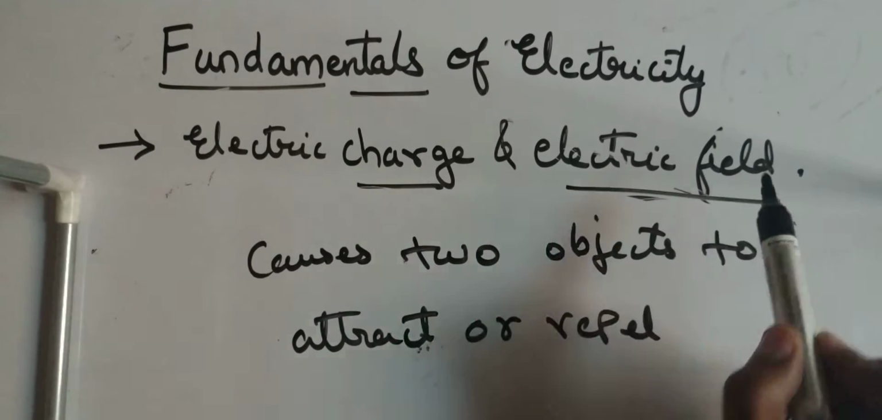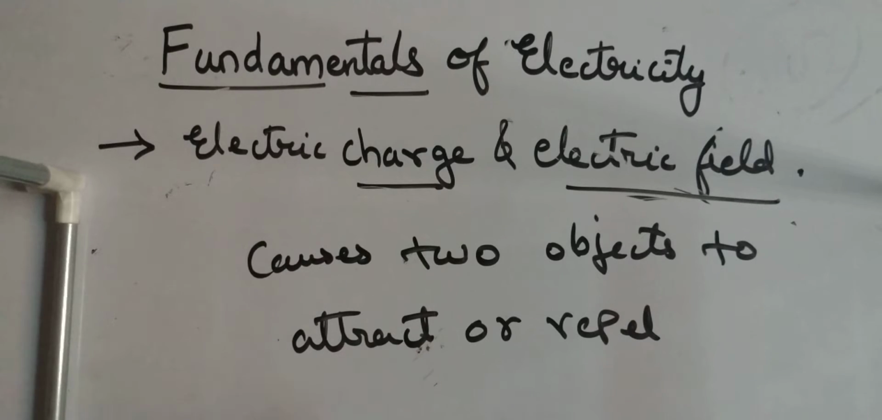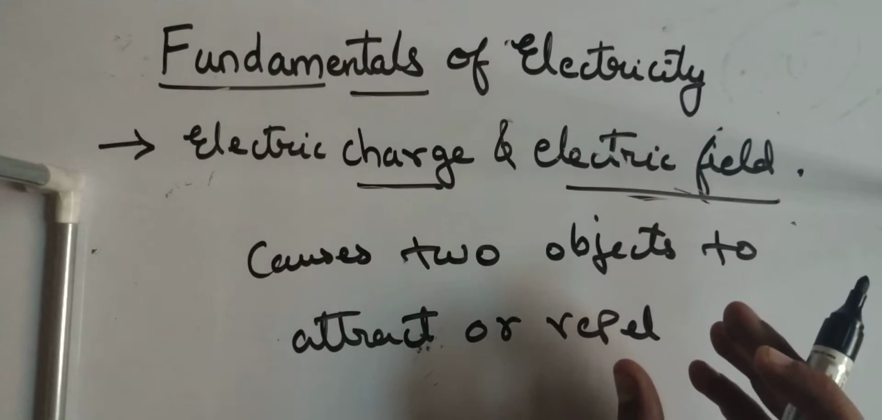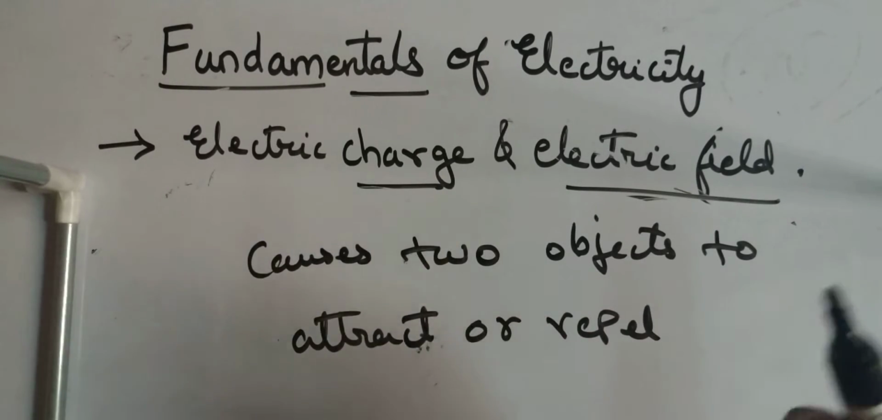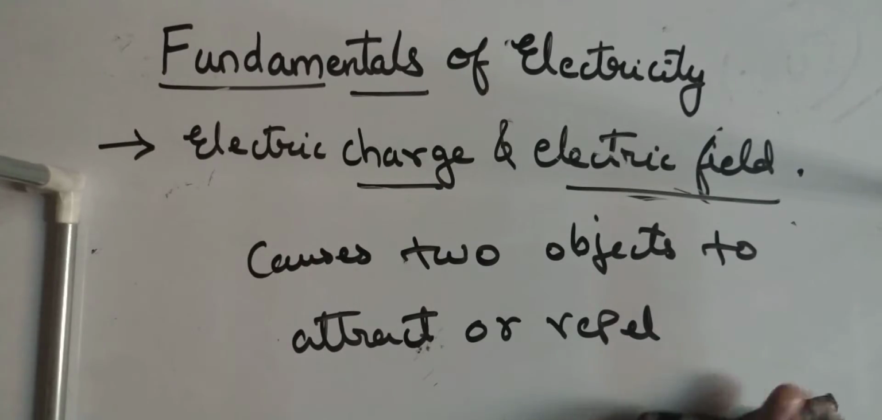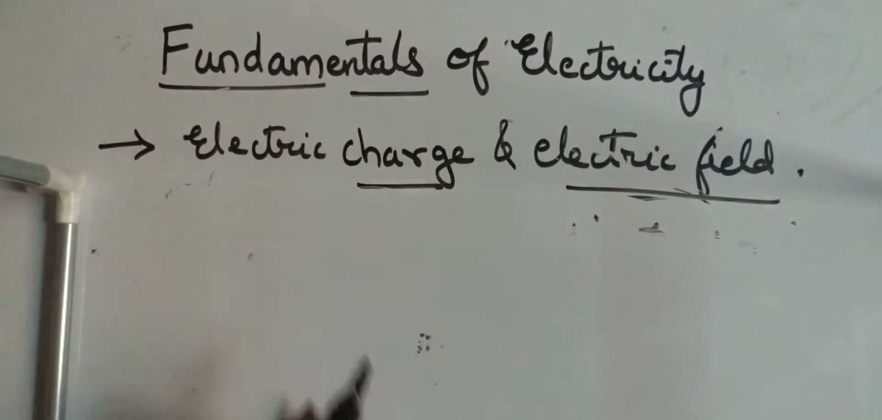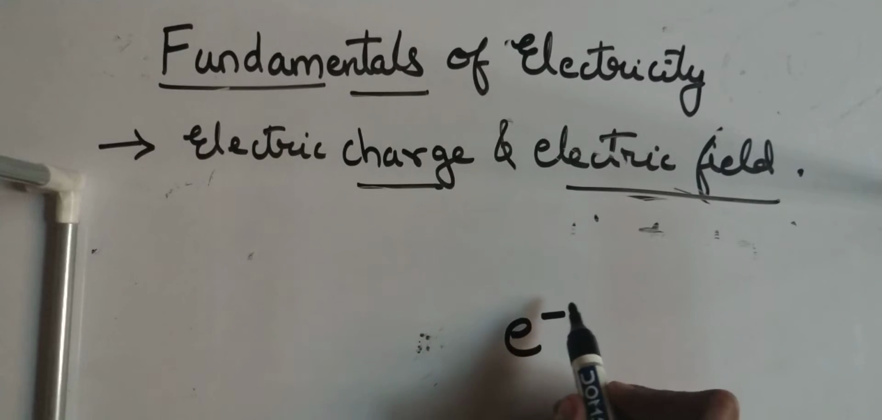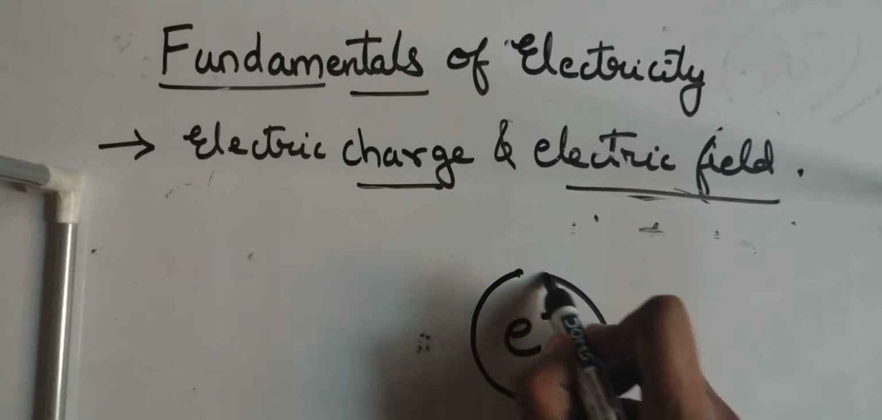And what do you mean by electric field? An electric field is nothing but a region around an electrically charged particle. For example, this is an electron carrying a negative charge.